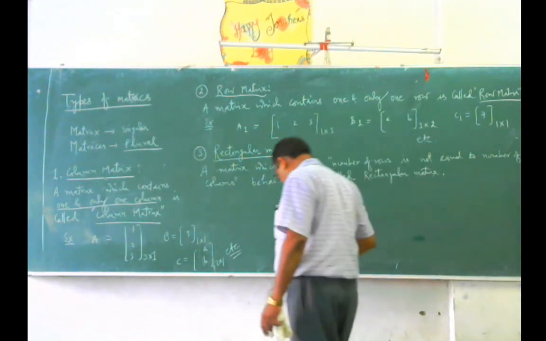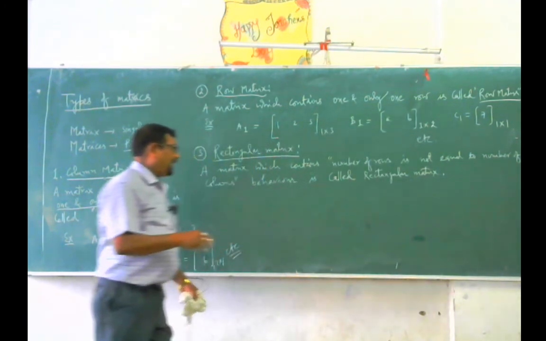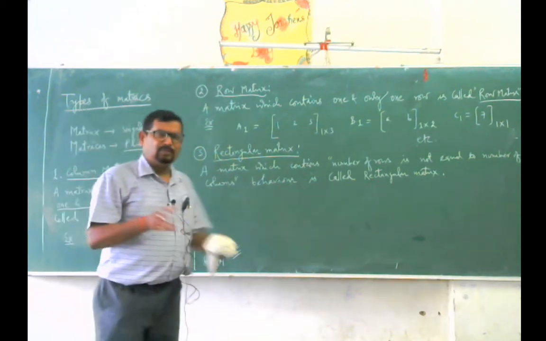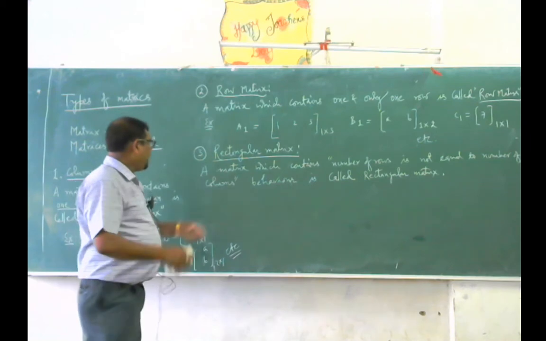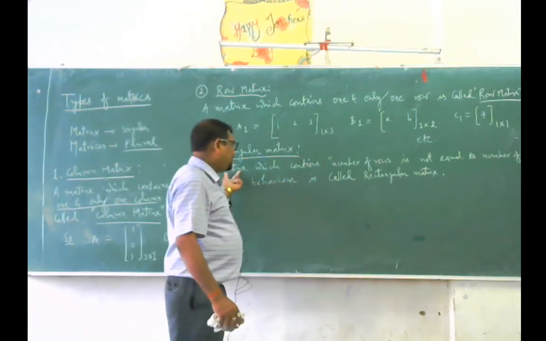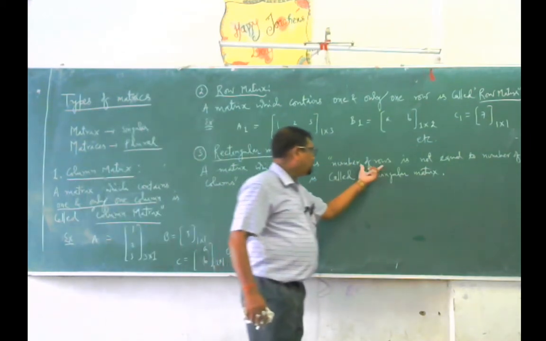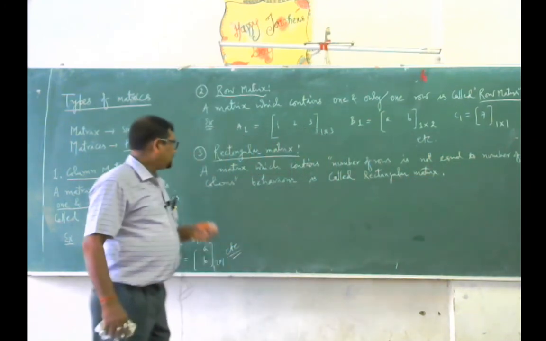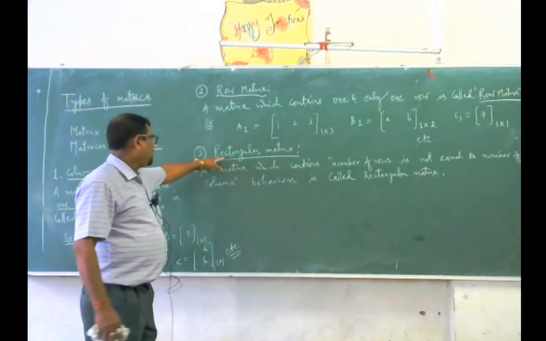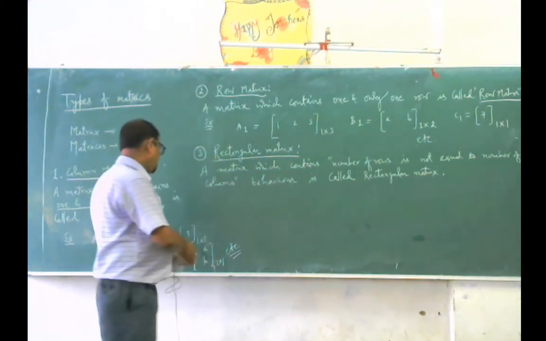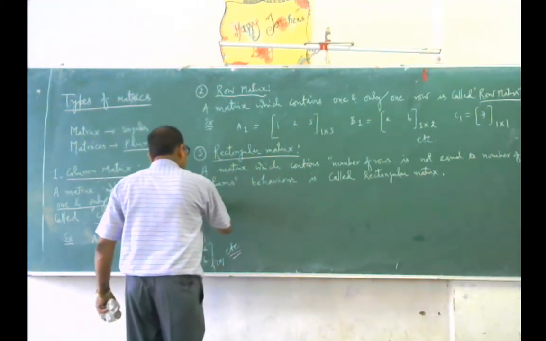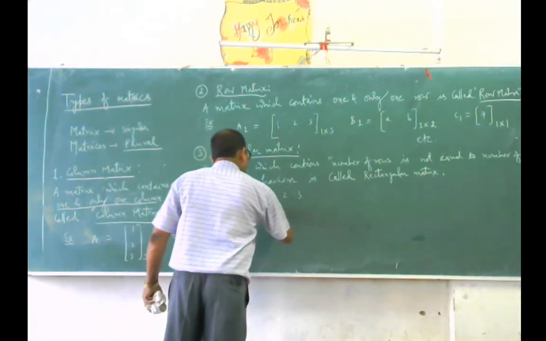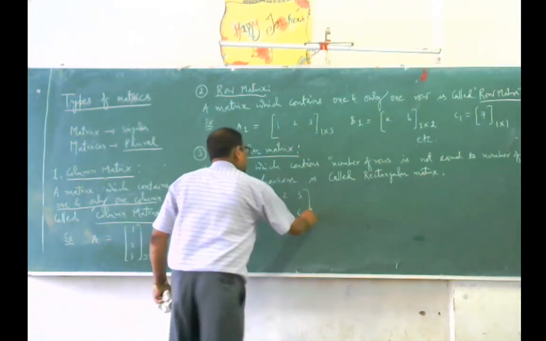Very generally, a matrix has its own behavior. It depends upon number of rows as well as number of columns. So when a matrix has such a behavior, number of rows is not equal to number of columns, in that case the matrix is called rectangular matrix. For example, A is 1, 2, 3, 4, 5, 6.